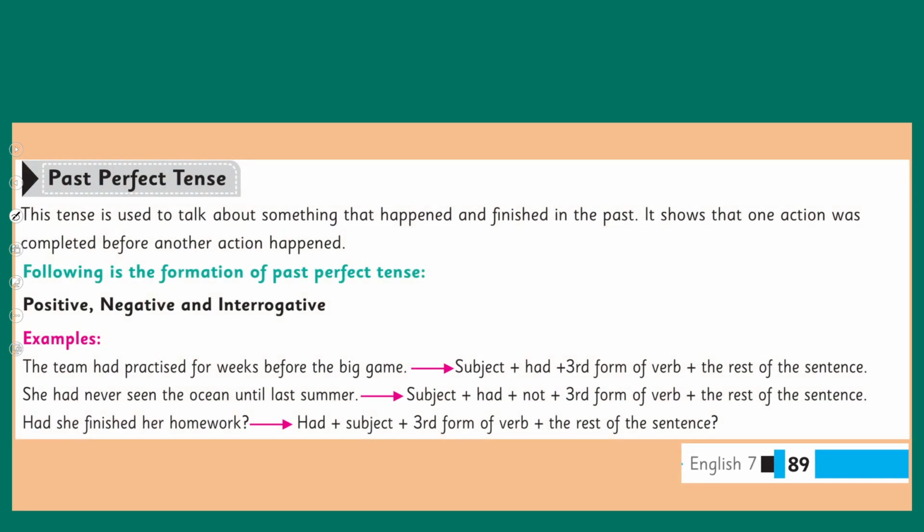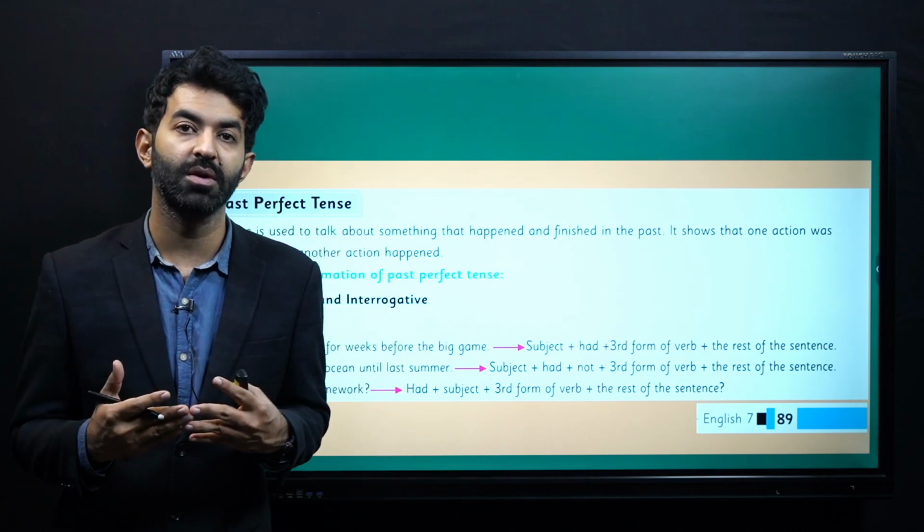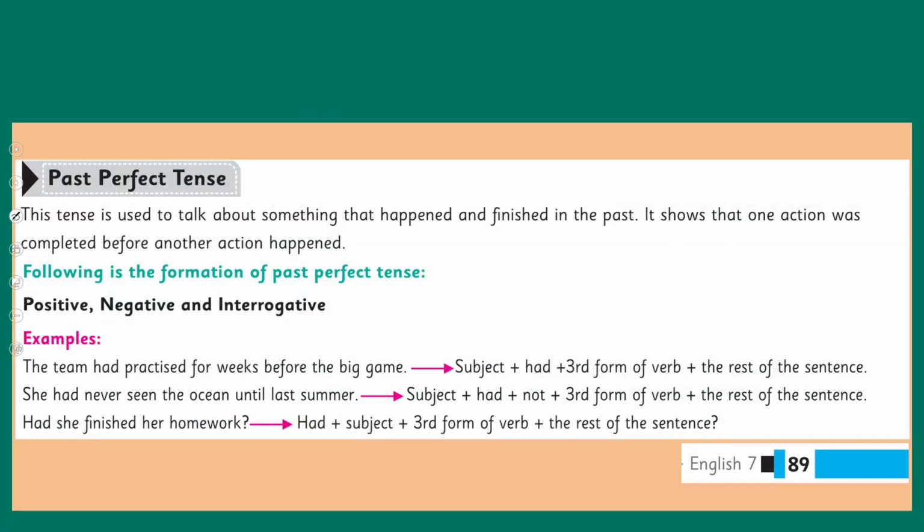Let's talk about past perfect. I mean perfect tense of completing action but in the past. So this tense is used to talk about something that happened and finished in the past. It is not relevant now. It shows that one action was completed before another action happened. For example, we can make positive sentence, negative sentence in the past perfect, and also interrogative sentence. And we can also see the examples over here.